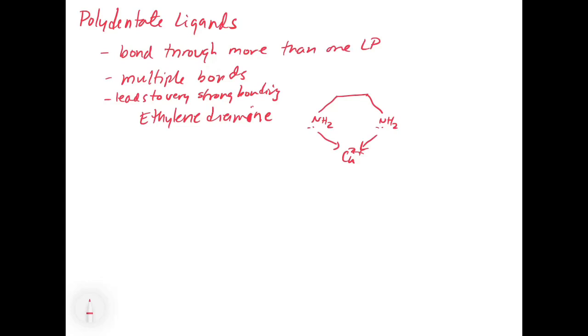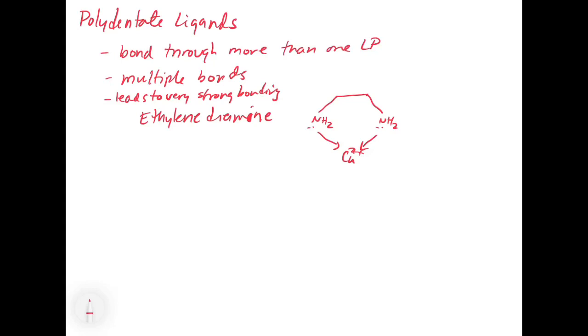Because basically what would happen is, let's say one of the amines pops off, and remember these things are in equilibrium and they have a formation constant. If one of the amines pops off, the other amine is there holding it on until the amine can find its way back and rebond to the copper. So this tends to lead to a very, very strong complexation.